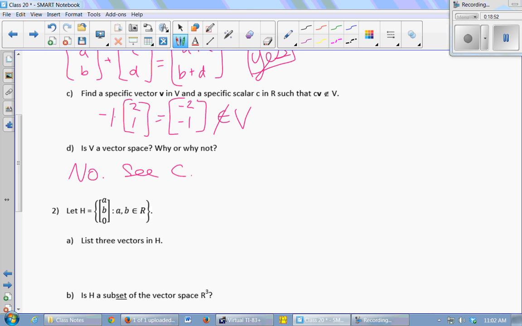And what you were just saying, Iris, it has no negatives, right? It has no additive inverses. That would be another reason that it fails to be a vector space.